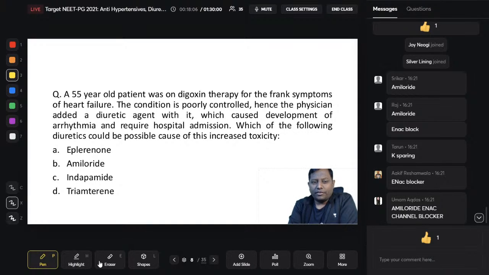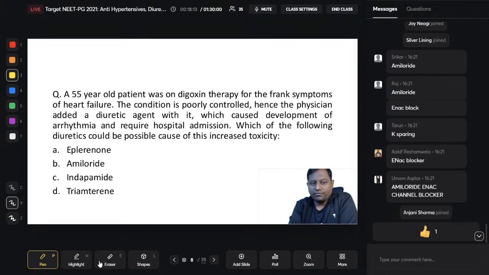Read the question carefully. A 55-year-old patient was on digoxin therapy for the symptoms of heart failure. The condition is poorly controlled. Hence, the physician added a diuretic agent with it, which caused the development of arrhythmia.